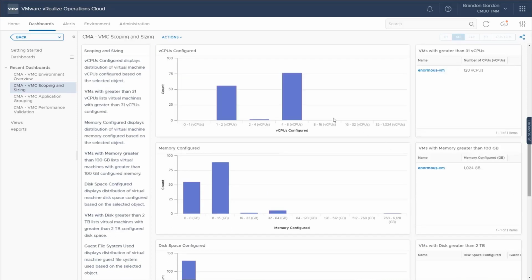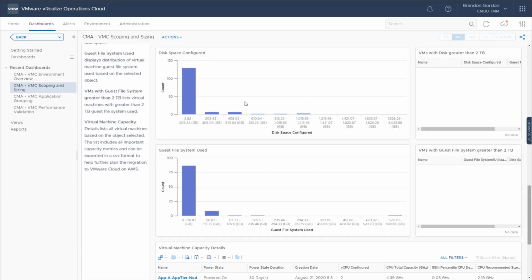Then the next section here is a distribution of the CPU and memory configuration. And we have a list over here identifying virtual machines with large amounts of CPU and memory to help you identify those potential outliers.